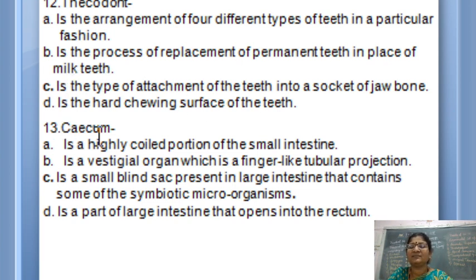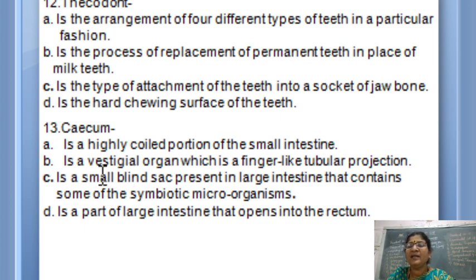Now cecum. Cecum, I told you, is the first part of the large intestine, which is a blind sac and where symbiotic bacteria are present. Now let us go through the options. It is a highly coiled portion of the small intestine. No, the highly coiled portion of the small intestine is the ileum.